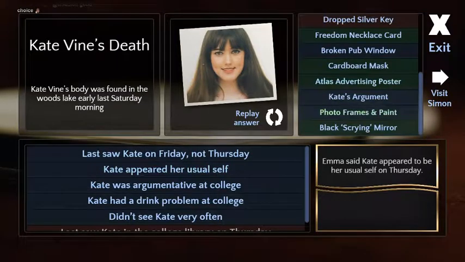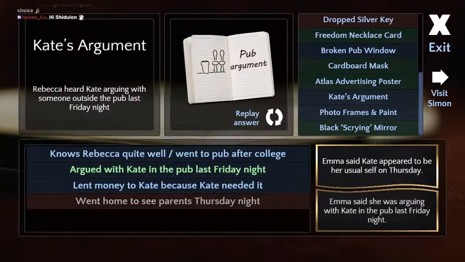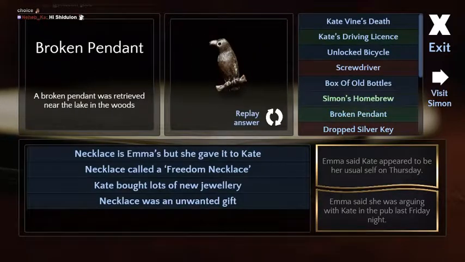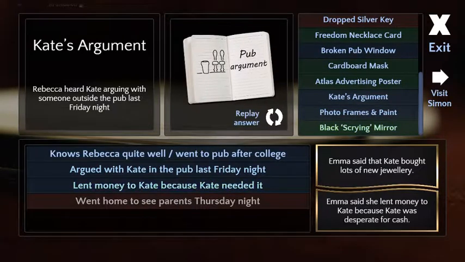She appeared her usual self, but then they fought? Oh, but she appeared to be herself on Thursday. Yes. Okay. So we know that Kate bought lots of new jewelry, but she needed money. But she needed money. Good call. Okay. You got it. Good job.